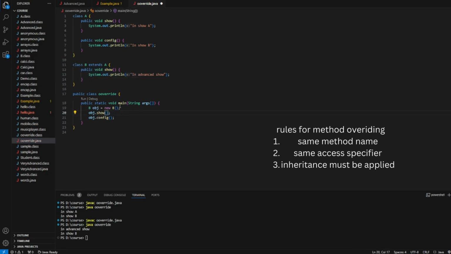Now what happens is, for obj.show, first it checks in the subclass. If the subclass has the show method, then that will get executed. If the subclass doesn't have the show method, then the show method in class A will get executed. So this is how it happens.